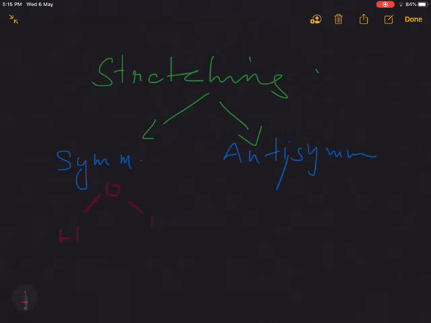For the water molecule, symmetric stretching means both the bond lengths increase. If both the bond lengths either increase or both decrease, we can say the stretching is symmetric stretching. And what is anti-symmetric stretching?